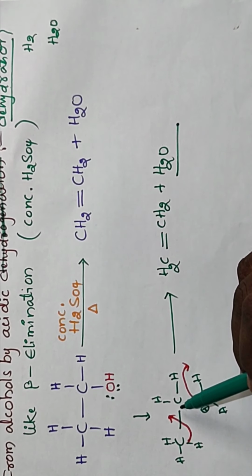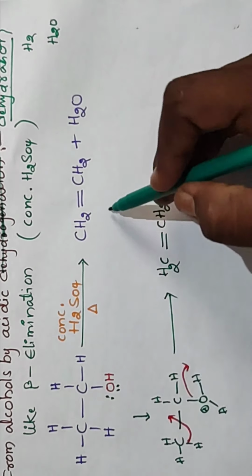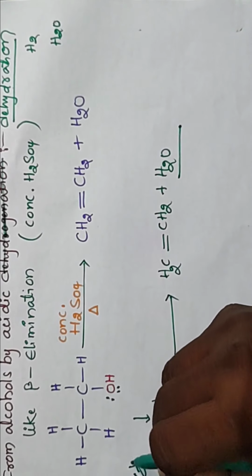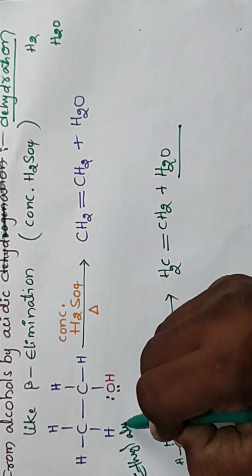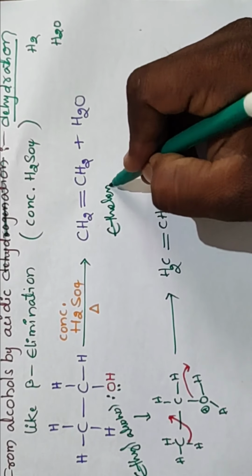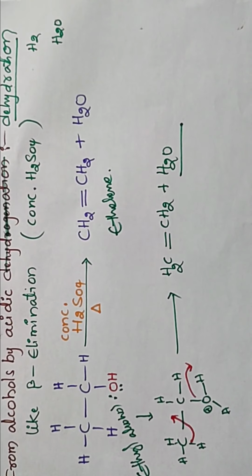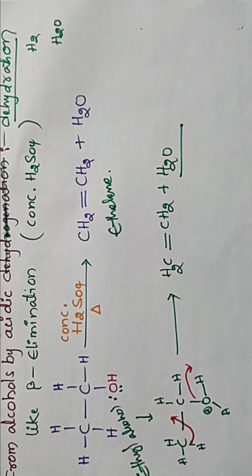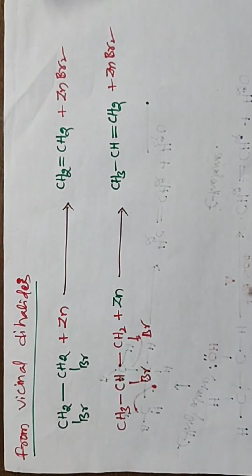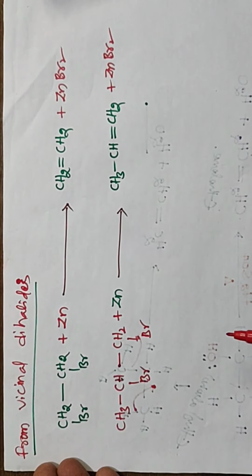Followed by heating, we get alkenes as the product. From ethyl alcohol we get ethylene. This is ethyl alcohol, and we get ethylene as the product. So this is one method for the preparation of alkenes. And here is another method for the preparation of alkenes.